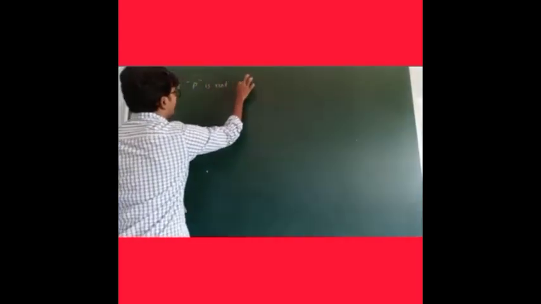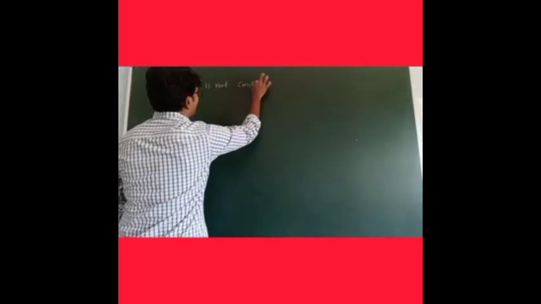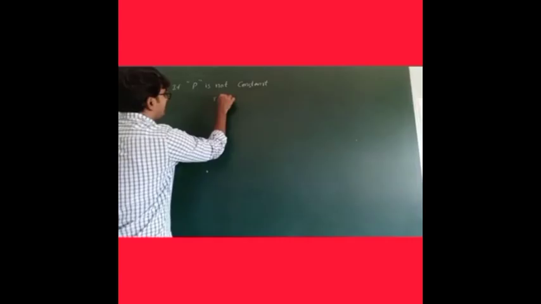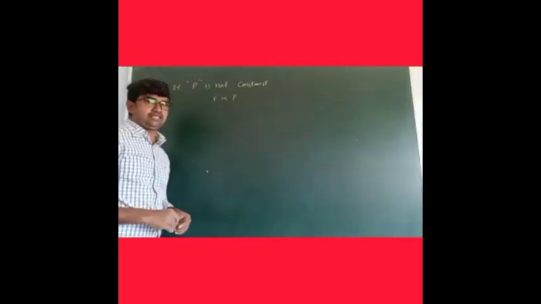First one, if pressure is not constant. Generally, rate of diffusion is directly proportional to the pressure. If pressure increases, rate of diffusion also increases. So both are directly proportional.